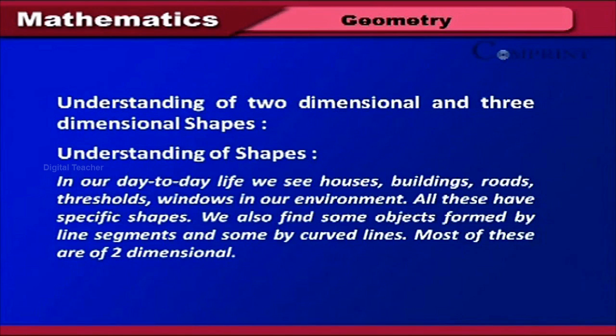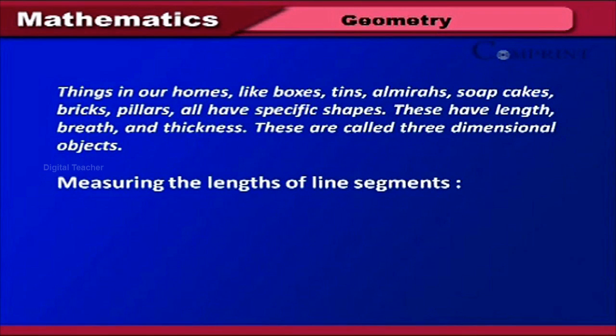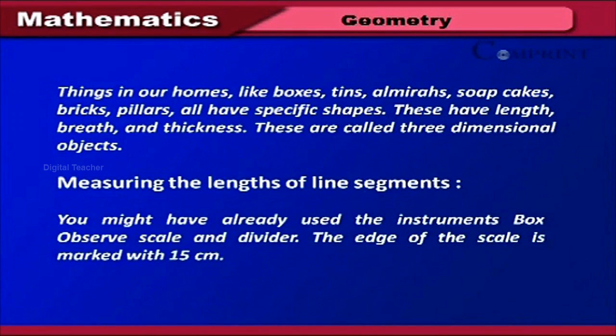Most of these are two-dimensional. Things in our homes like boxes, tins, almirahs, soap cakes, bricks, pillars all have specific shapes. These have length, breadth and thickness. These are called three-dimensional objects.